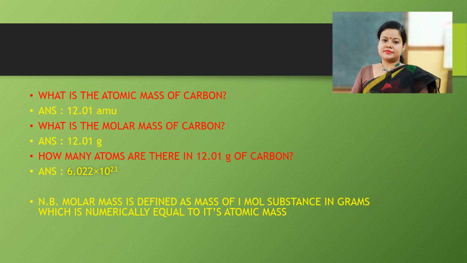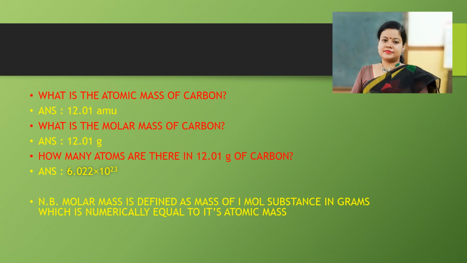How many atoms are there in 12.01 gram of carbon? We know that it is the carbon-12 isotope. So, the number will definitely be Avogadro's number, that is 6.022 into 10 to the power 23. So, from here we can deduce the definition of molar mass.